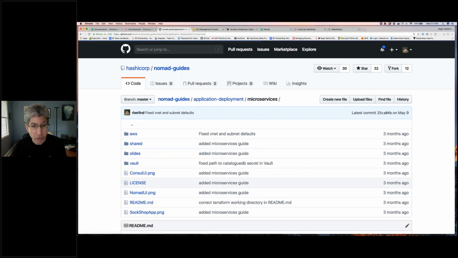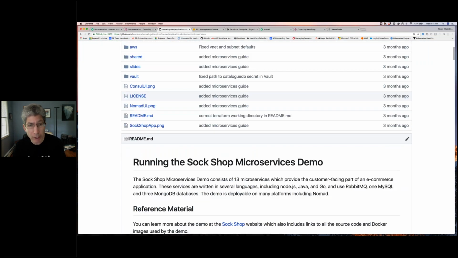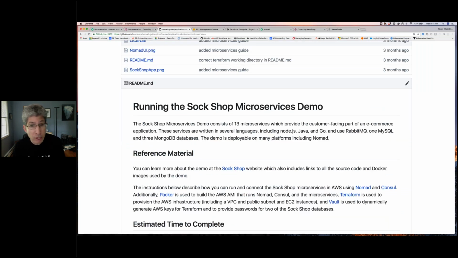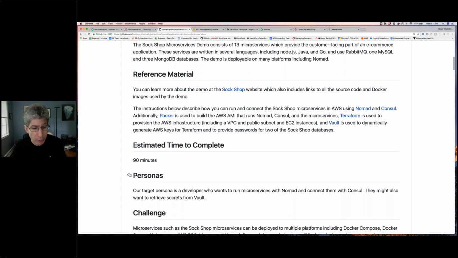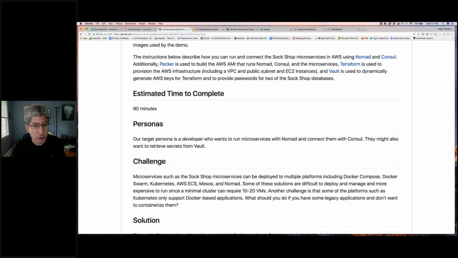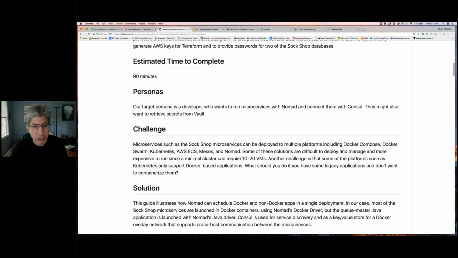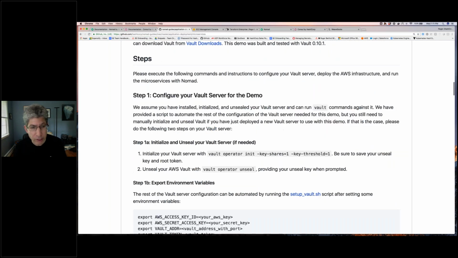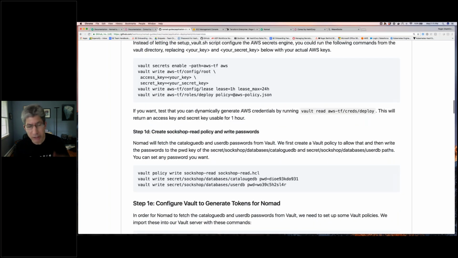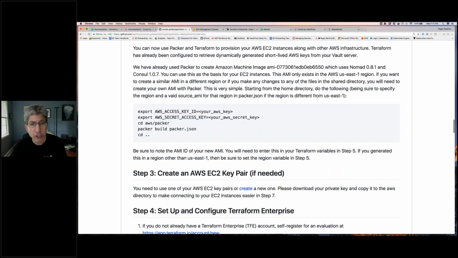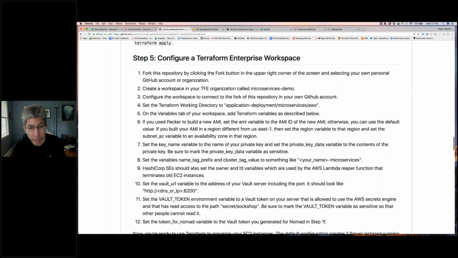You'll see this is where you have a complete README that tells you how you could go about deploying this on your own. By the way, this runs fine, and I'm using Nomad open source. So you can use Nomad and Consul. Actually, Nomad Enterprise is used, I guess, because I think we need it for the UI. I think that's part of Nomad Enterprise. But in any case, this describes the process of what you need to do to deploy and how to configure your Vault server. There are some links in some cases to various external things about setting up Vault and all that. But this pretty much walks you through the whole process and how to provision this with Terraform, right?